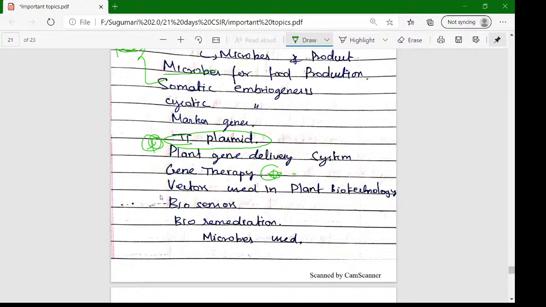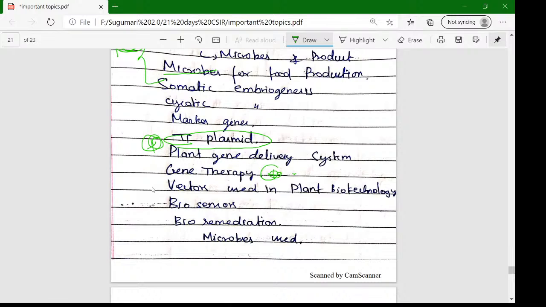Vectors, vector based study. Cosmids and plasmids are very important in this vector based study. And biosensors, their application and the field. How biosensors are activated. They have different types.